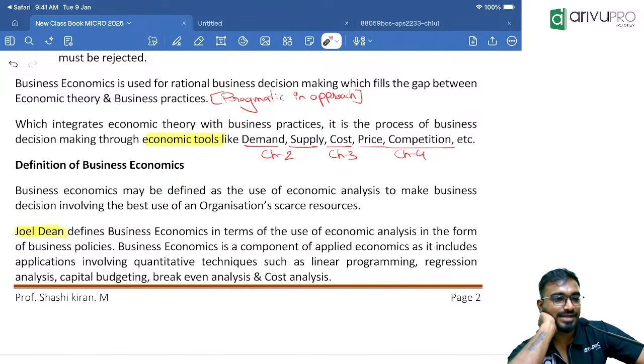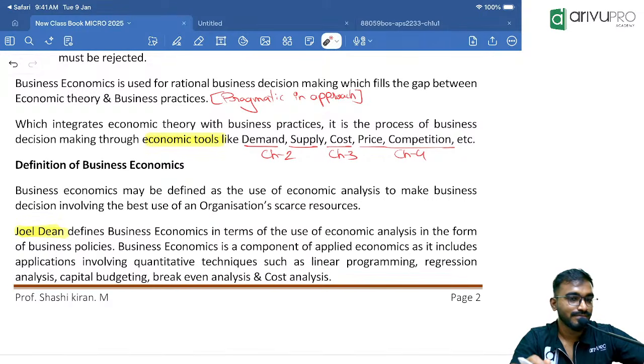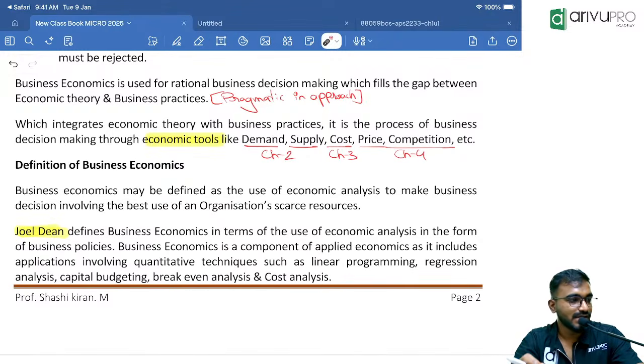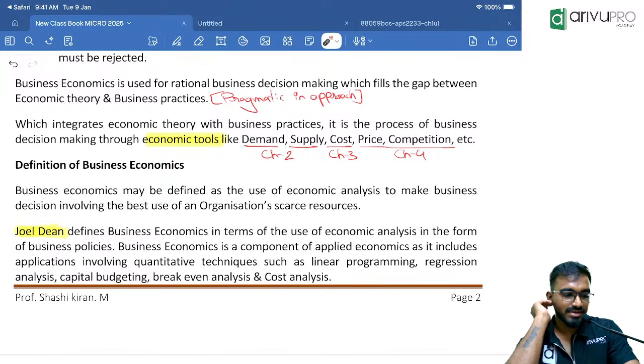Okay, below that. Business economics is pragmatic in approach, practical in nature, which fills a gap between economic theory and business practices.